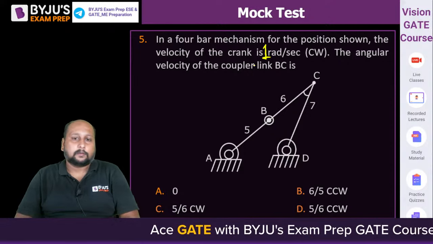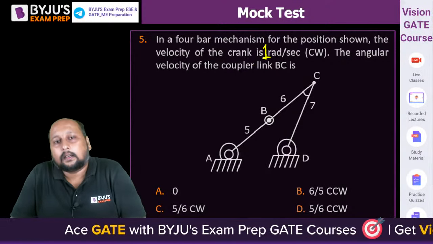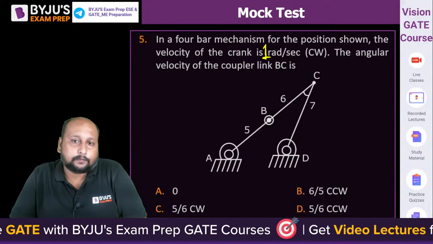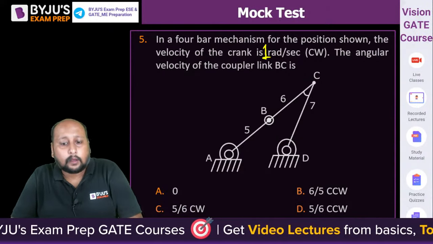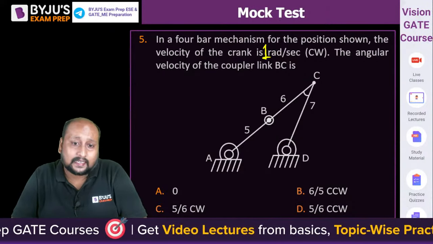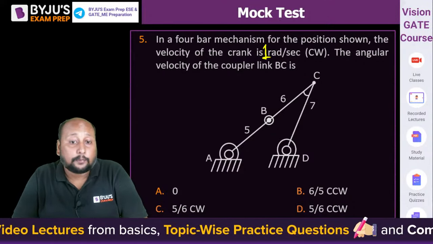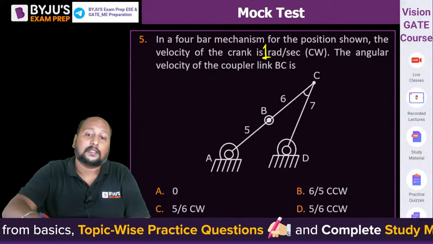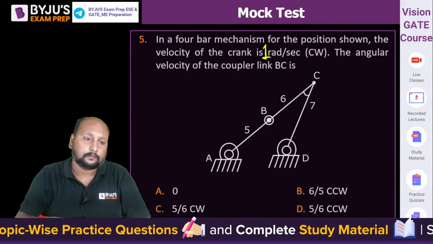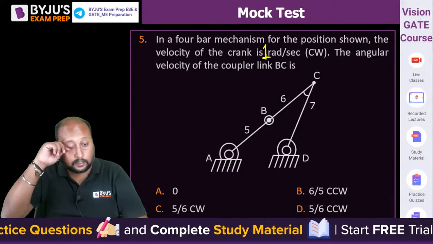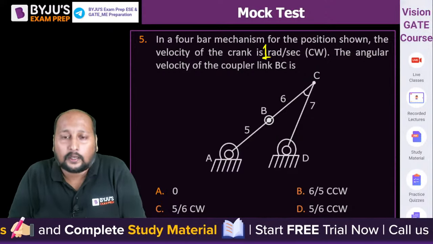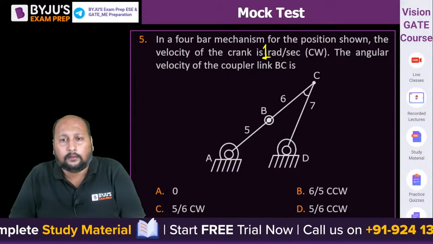So what is the velocity of the coupler link BC? Is it A 0? B 6 by 5? Option C 5 by 6, or option D 5 by 6 in counterclockwise? A, B, C or D? What's the velocity of the coupler link?